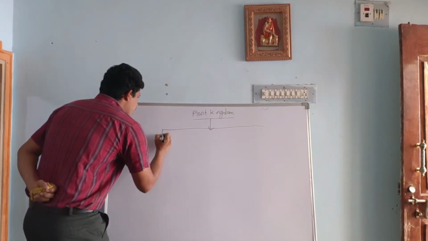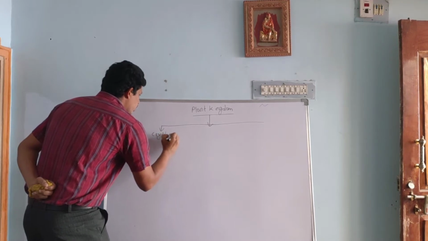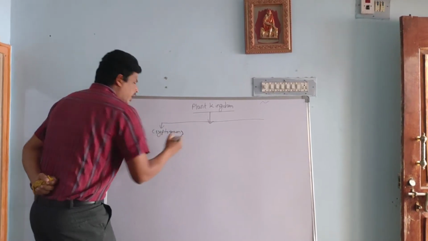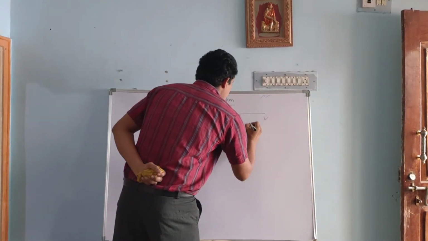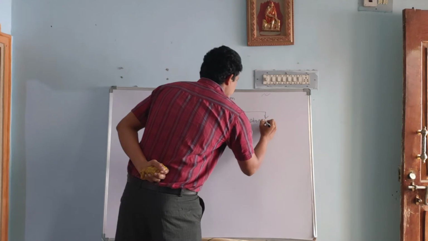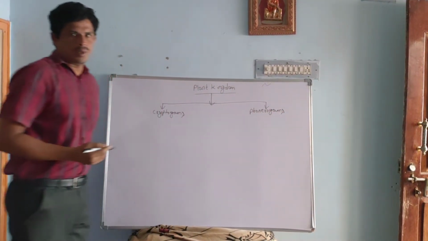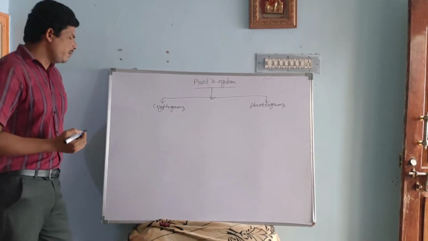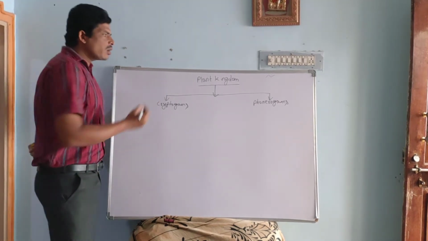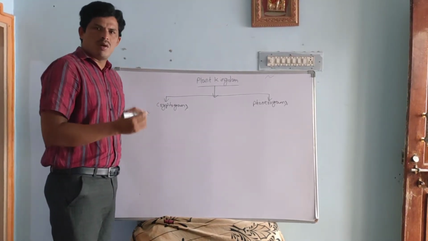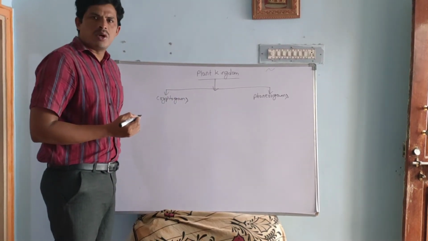Classified into two types. Number one is cryptogams. Second one, phanerogams. Okay, so cryptogams means non-flowering plants. Phanerogams means these plants produce flowers along with seeds. So simply, flowering plants are called phanerogams.